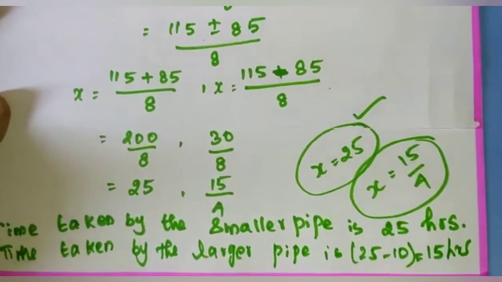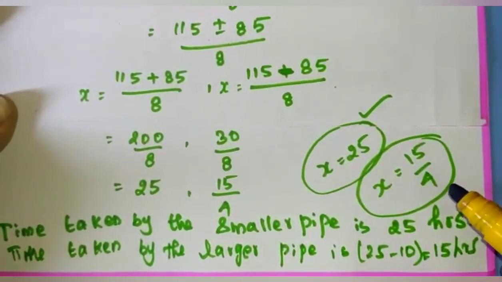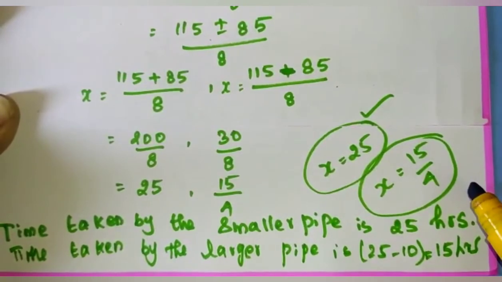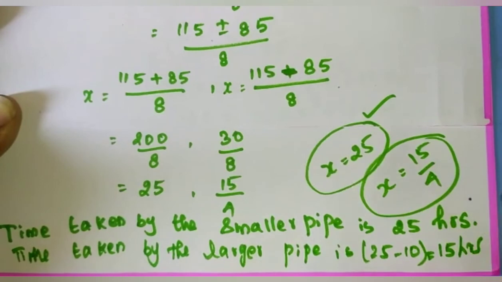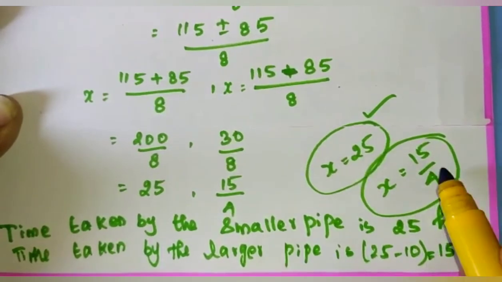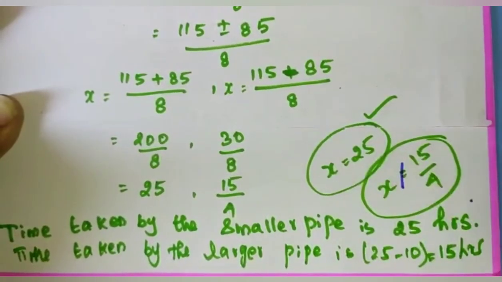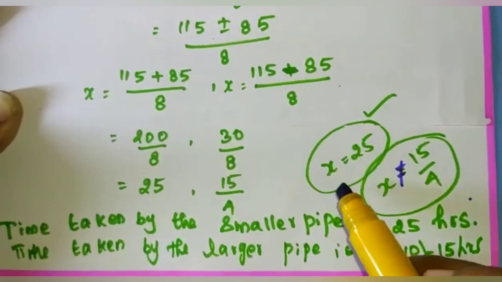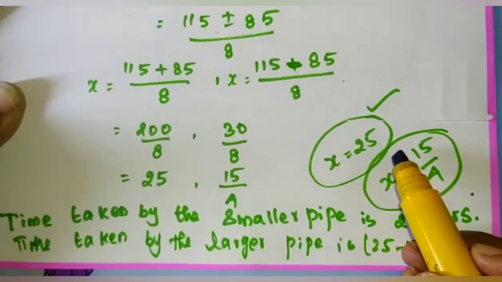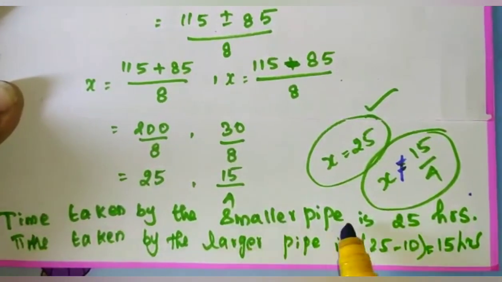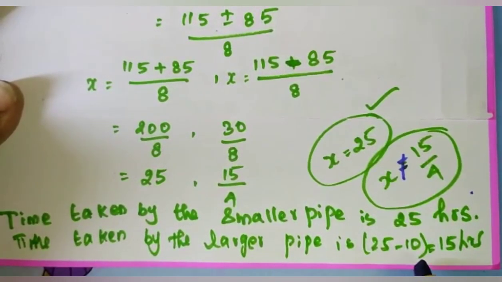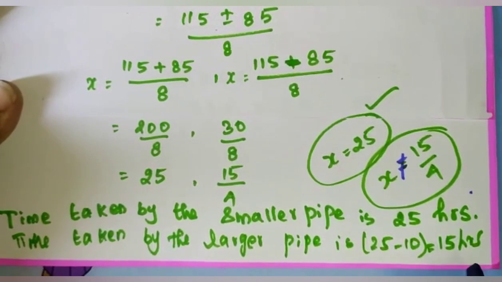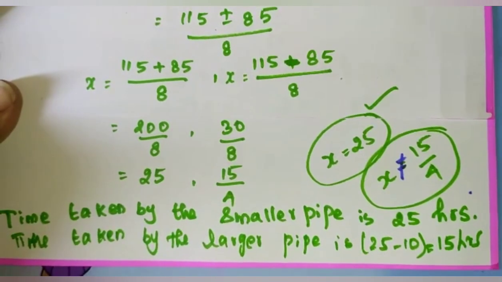Clear all of you? We can't take 15 by 4 because if we take the smaller pipe time as 15 by 4, the time taken by the larger pipe will be negative. So we can reject this one, and we have to choose x is equal to 25. Time taken by the smaller pipe is 25 hours and the time taken by the larger pipe is 25 minus 10 is 15 hours. Thank you.